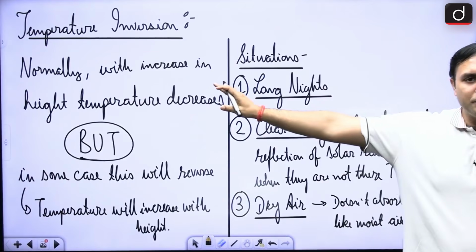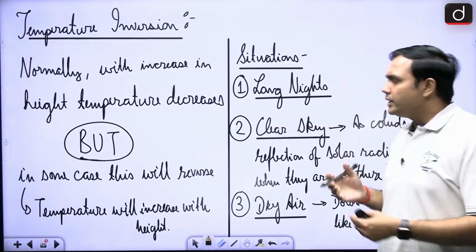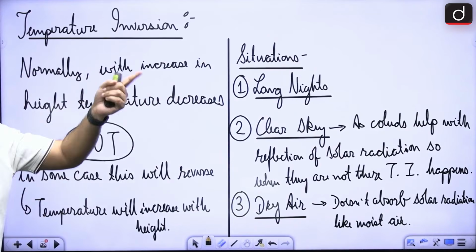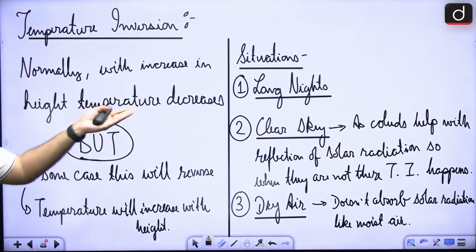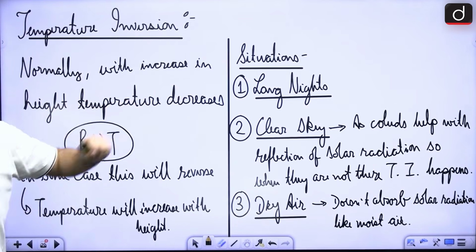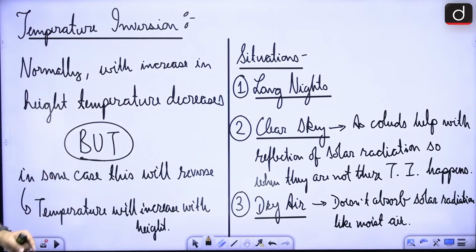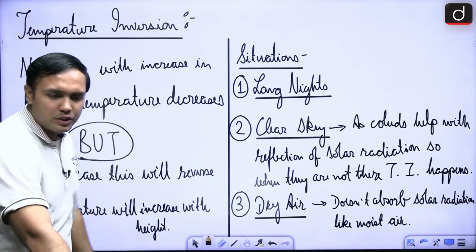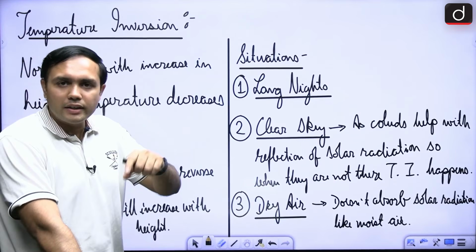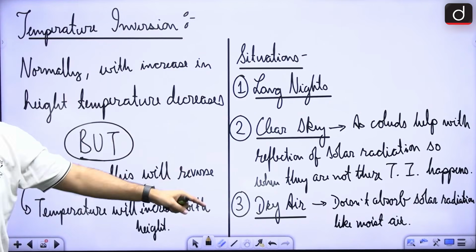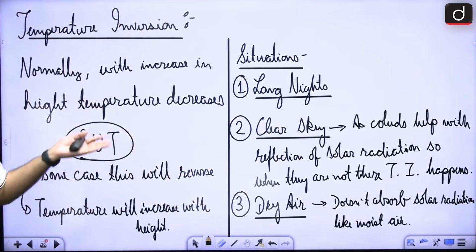So normally speaking, what is happening? So normally the temperatures will do what? So we know that there is an inverse relationship, right? So as height is increasing, temperature decreases. But in some cases, in cases of long nights, clear sky, dry air, what will happen? The temperature will increase with height, right? So these are the exceptional situations when you will not feel that the normal course is happening, right? You are feeling that in case of long nights, clear skies and dry air, temperature is actually increasing with height.